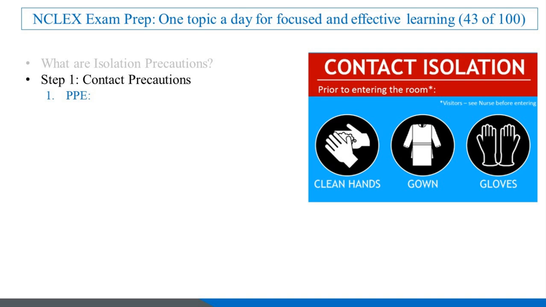1. PPE, wear gloves and a gown when entering the patient's room. 2. Hand hygiene, perform hand hygiene before and after patient contact. 3. Patient placement, place the patient in a private room or cohort with someone with the same infection. 4. Environmental cleaning, clean and disinfect the room and equipment regularly.